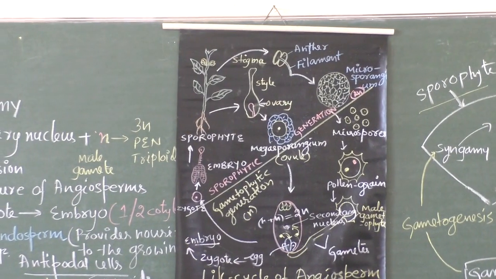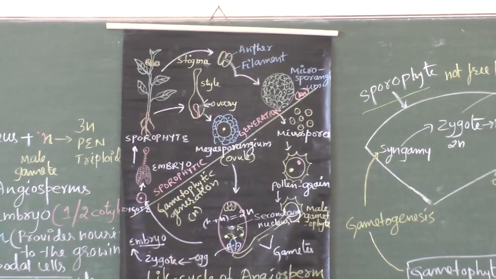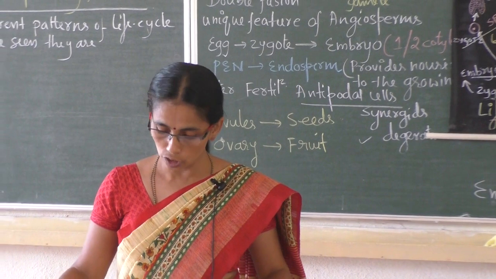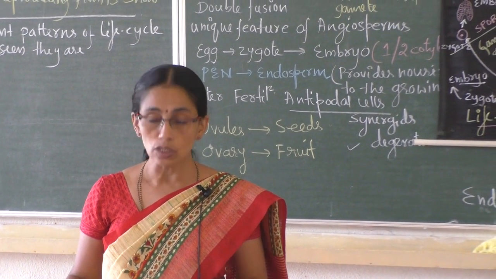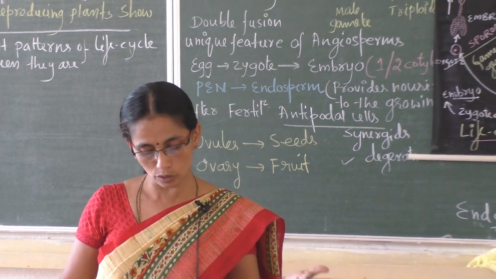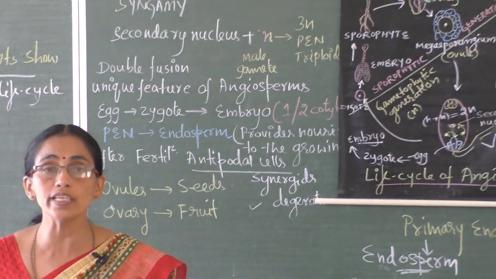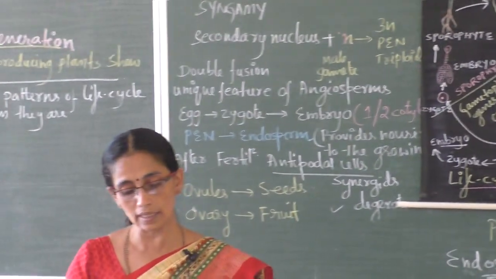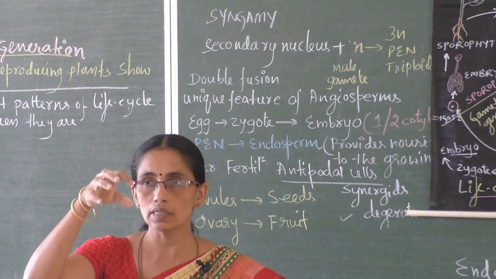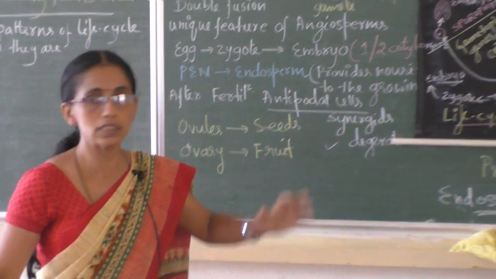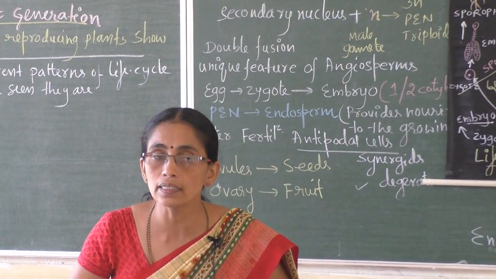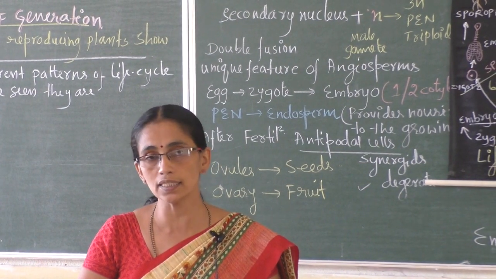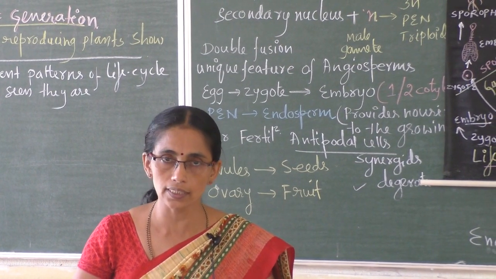Yes, that is about angiosperms. We started angiosperms as the largest group which occur in various habitats, then the smallest and largest, the class, a note on flower, female gametophyte, male gametophyte, and how the pollination occurs. Pollination occurs by various agents. Pollen grain comes and sits on the stigma, then it germinates, then comes the formation of seed and formation of fruit. The antipodal cells and the synergids degenerate after the process of fertilization.